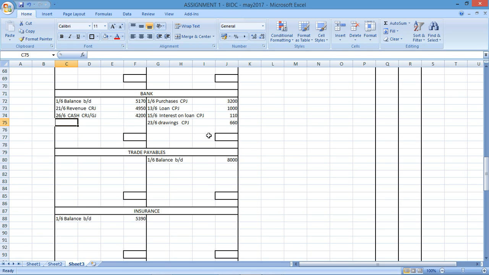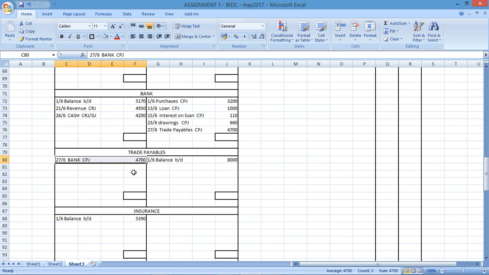Then on the 27th, paid trade payables for 4,700. Right, so 4,700 is the amount that we're paying, and it's paid by check, so bank is being affected. This transaction occurred on the 27th. Cash payments journal. Bank would have decreased, 27th of the 6th. Trade payables. We're paying our creditors, the amount that we're owing. 4,700. So there's the credit, there's the debit. We know we've done that correctly.